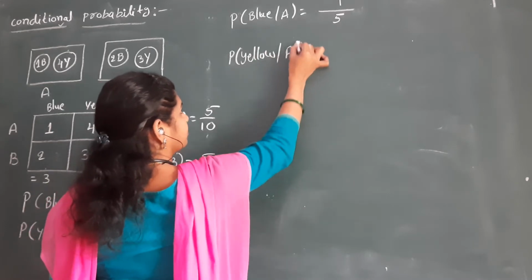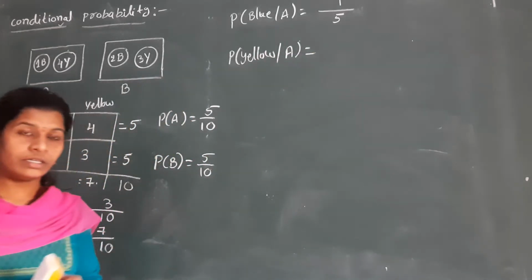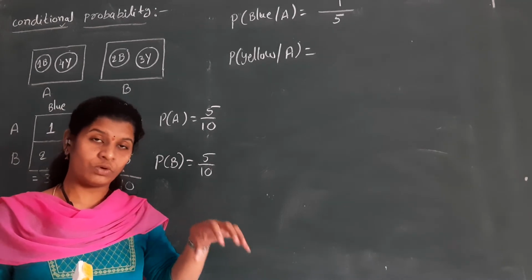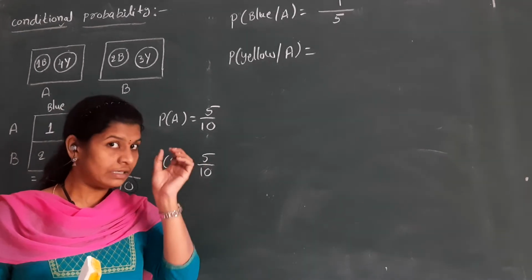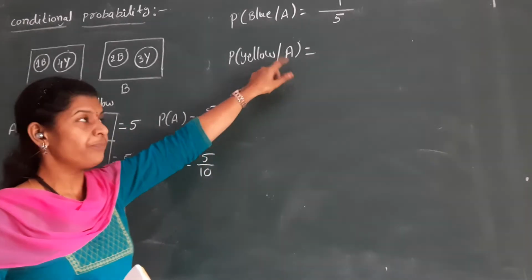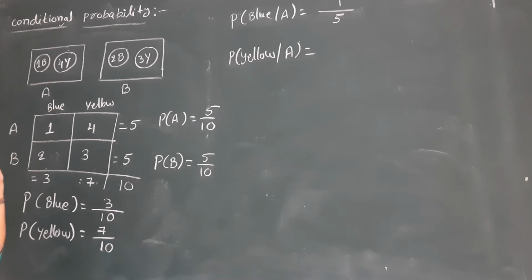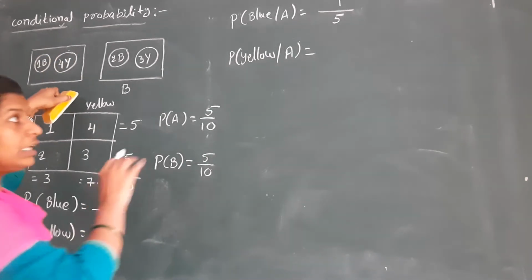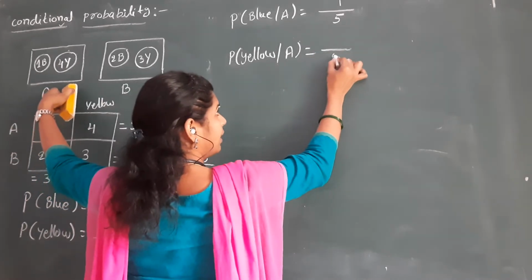Next, for example, say probability of yellow ball given A. Here I choose a ball that is surely a yellow ball that comes from only box A. Now I selected a yellow ball. So how many yellow balls in this A? Total how many balls in A? 5 balls.